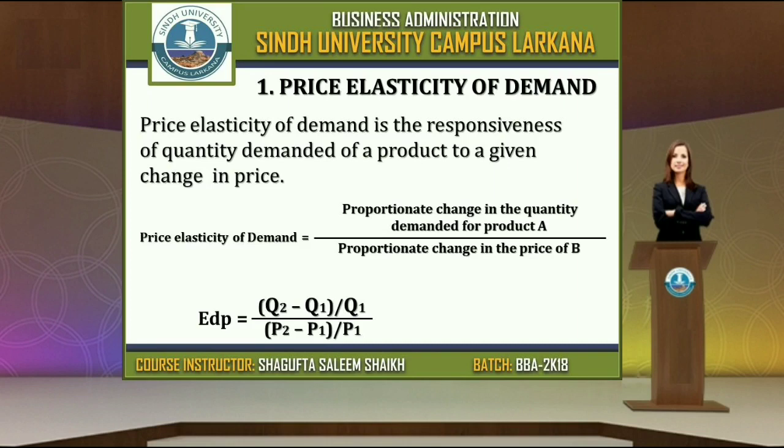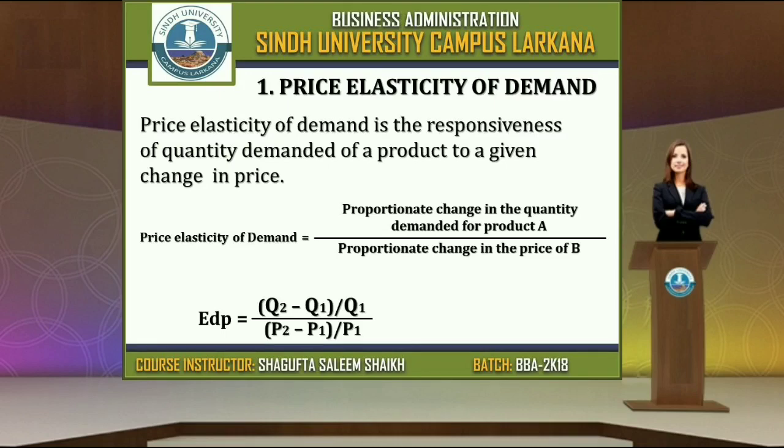This formula we can show like this. EDP means elasticity of demand of price, where P is price and ED is elasticity of demand, equal to (Q2 minus Q1) by Q1 divided by (P2 minus P1) by P1.